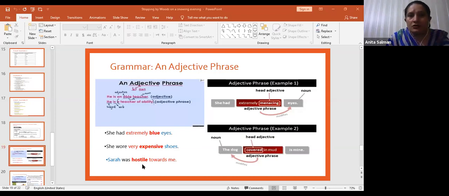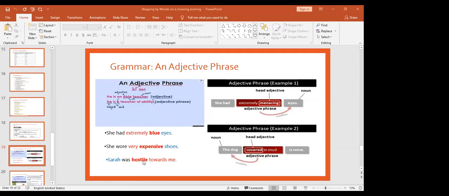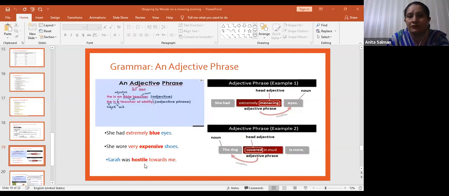Sarah was hostile towards me, right? Hostile towards me is giving information about whom? About Sarah, right? What sort of attitude is Sarah having towards someone? Hostile. So hostile towards me is an adjective phrase which gives more information about Sarah, and Sarah is a noun. Is this clear? Okay. You can further see here that in the adjective phrase there is a head adjective, from where you can get an idea.